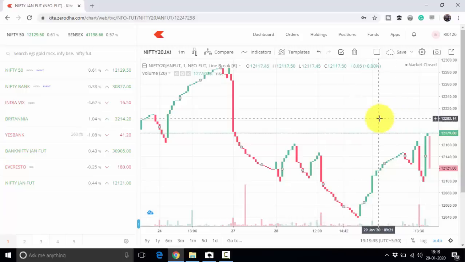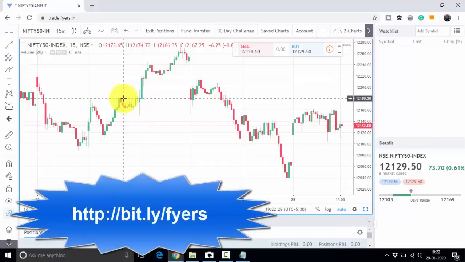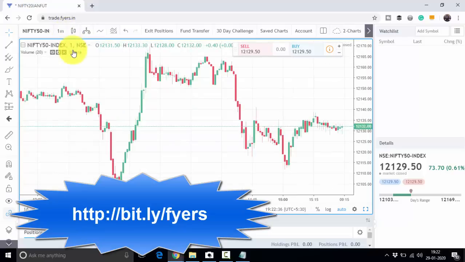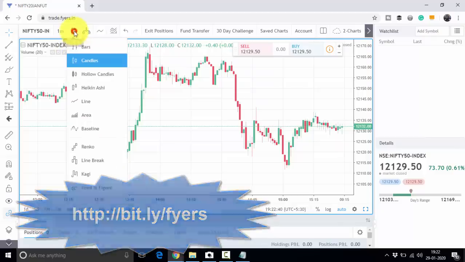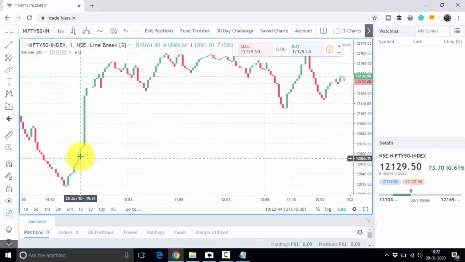Now I'll show you the example on Fyers web terminal. So friends, this is the Fyers web platform. You can see this is the Nifty 50 index 15 minute chart. So instead of 15 minutes, we will convert it to 1 minute. So this is the 1 minute chart, and here these are the candles. So instead of candles, we will go for line break. So same thing, you are getting the line breaks.